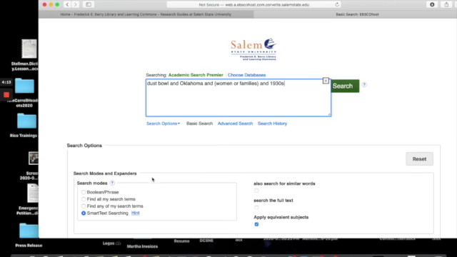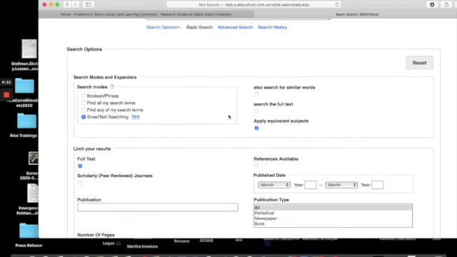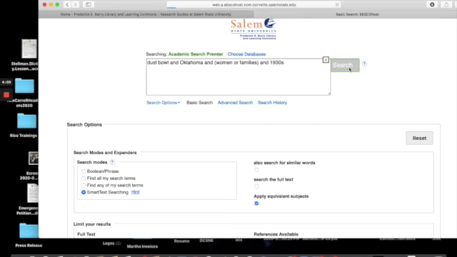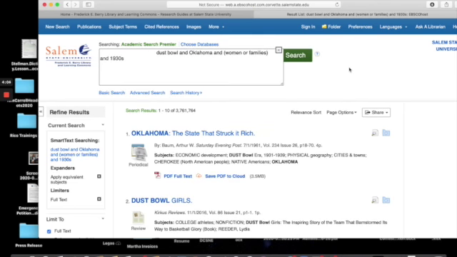So click search. Oh, and we want to make sure we have full text here. And search. Let's see what we got. Okay, we have more than 3.5 million results, which is significantly more than we ever intend to look at. So let's just try to narrow it down a bit more and maybe add in civilian conservation corps. Let's see what happens here.